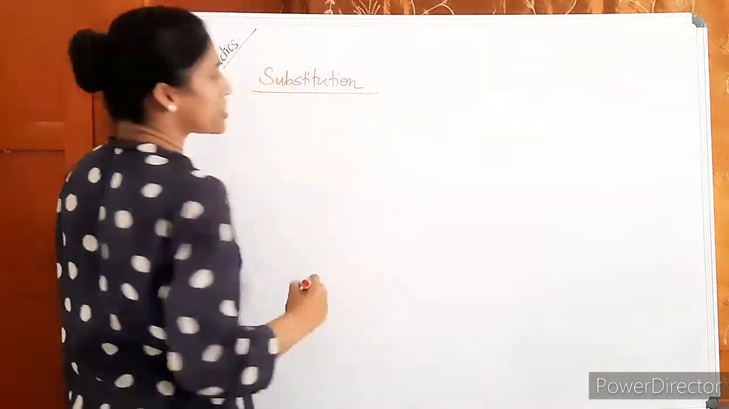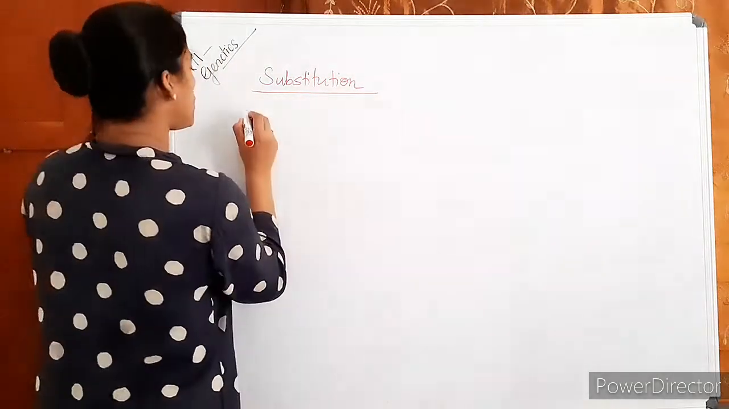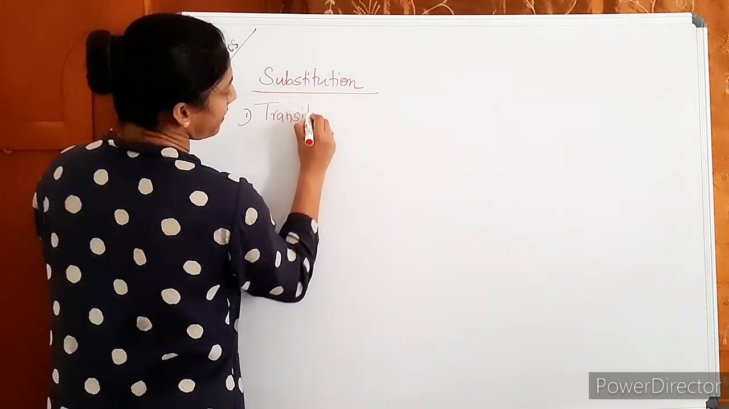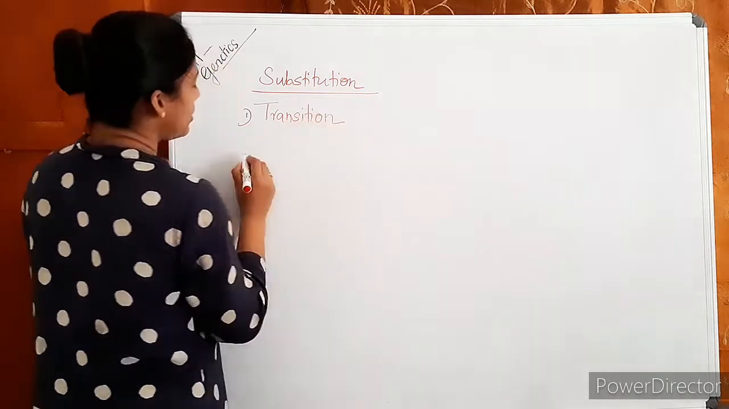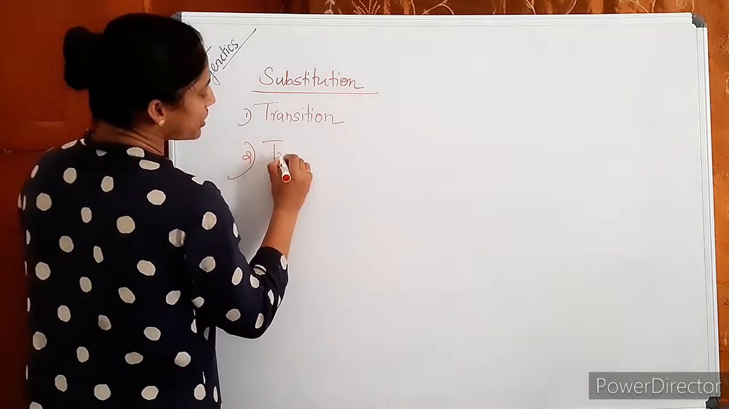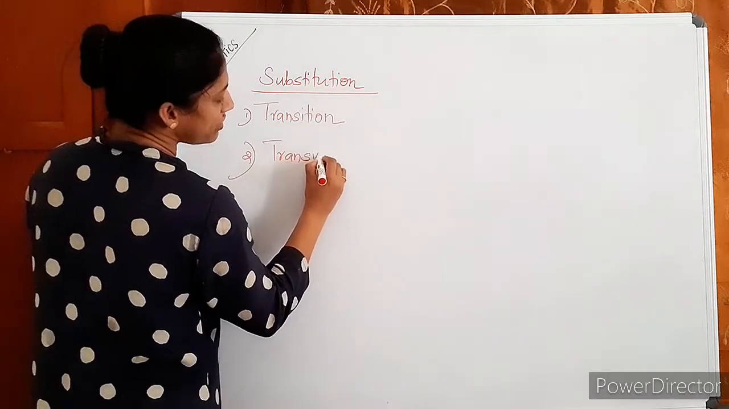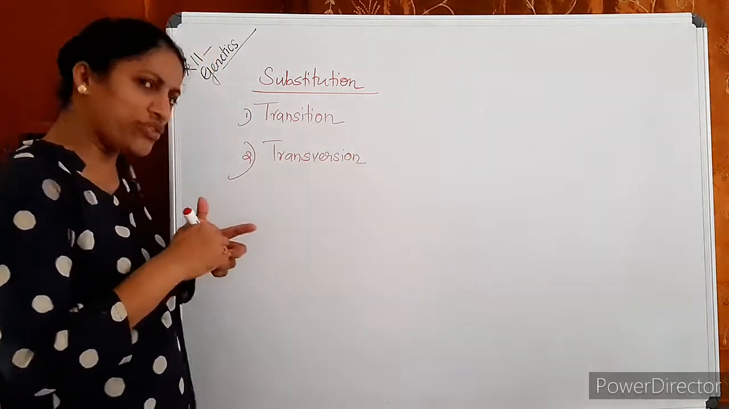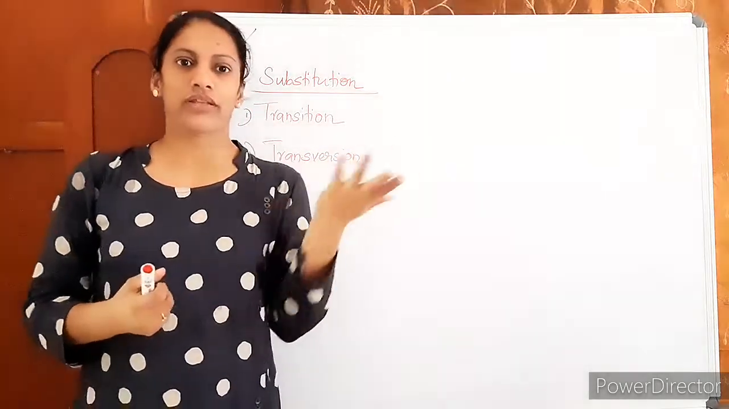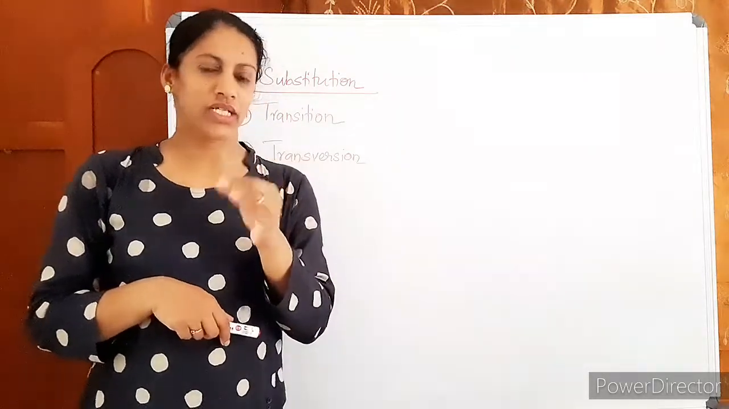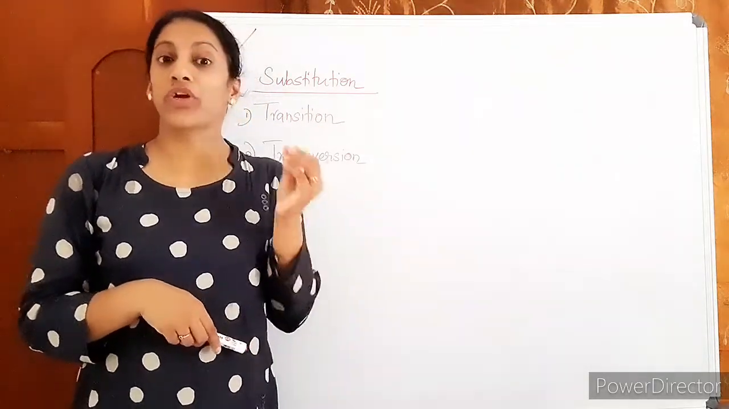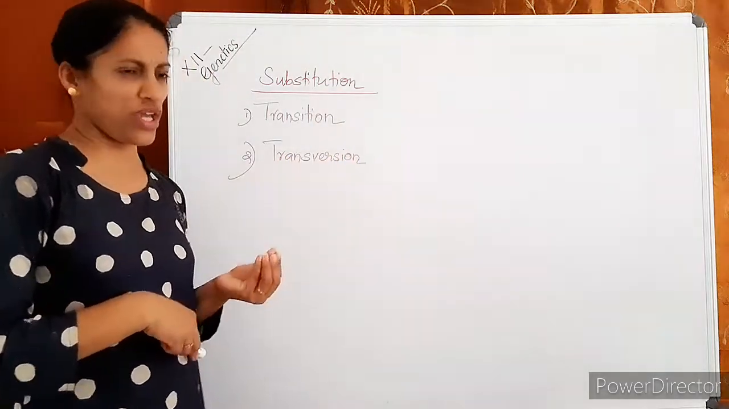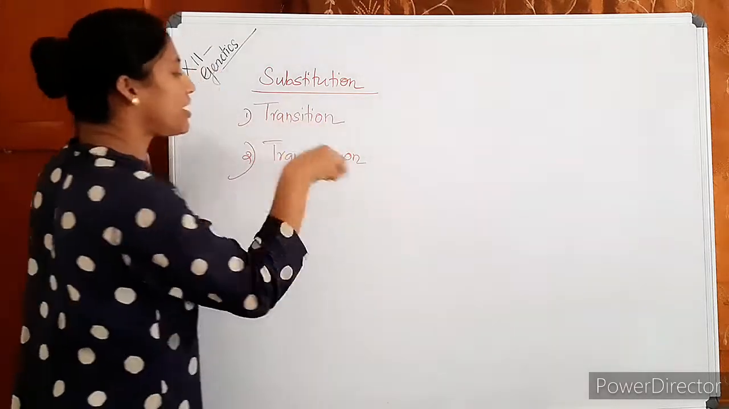When there is substitution of bases, there are 2 types of substitution. One is transition. Other one is transversion. This may be there in the entrance options. I mean, the different phenomena. One of the options may be transversion, and you may get confused what it is. Just understand, since it's not there in your textbook, this may not be asked directly, but you may sometimes see this in the options. Okay, just understand transition and transversion.